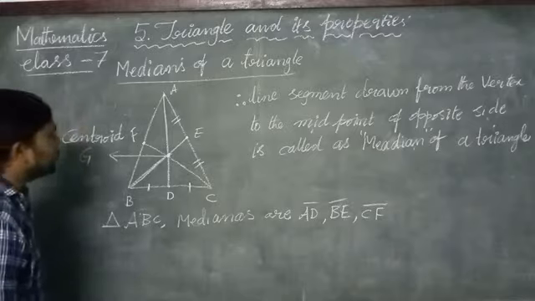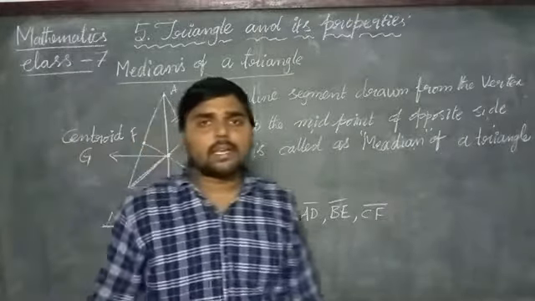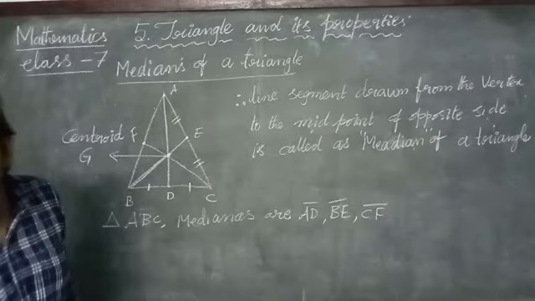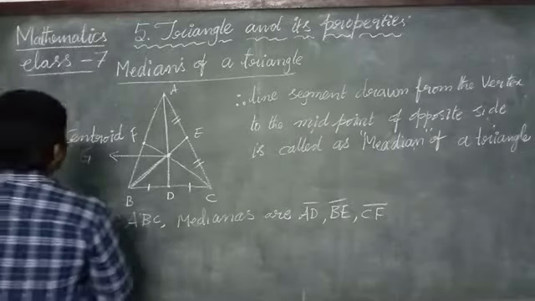Okay. Now let us start the problems in the second exercise.